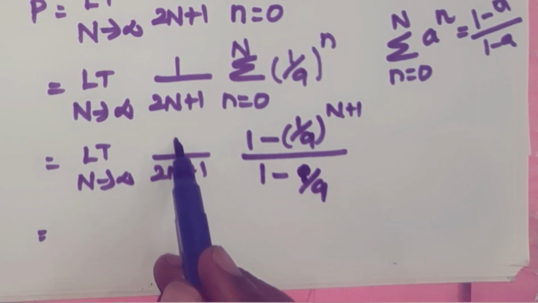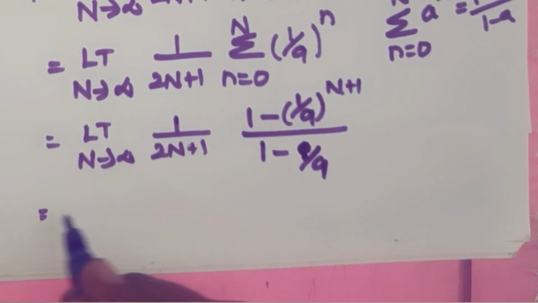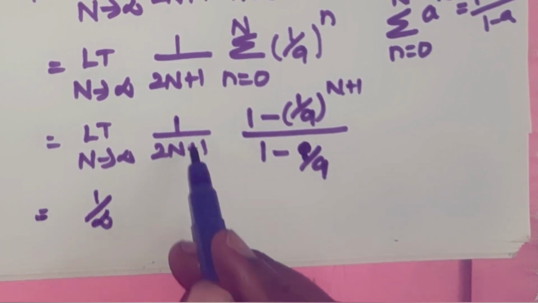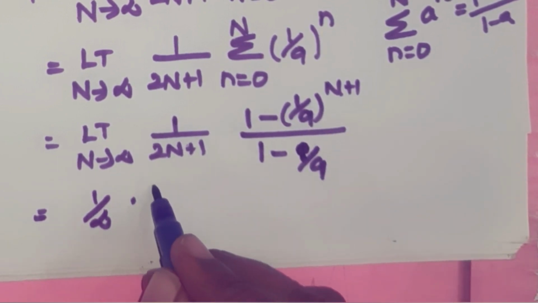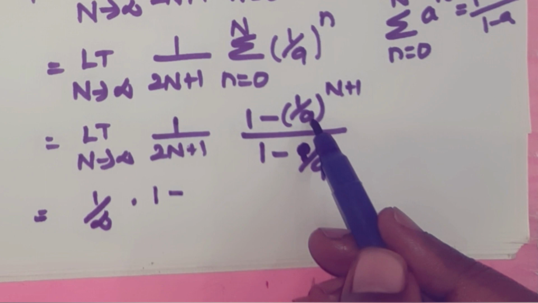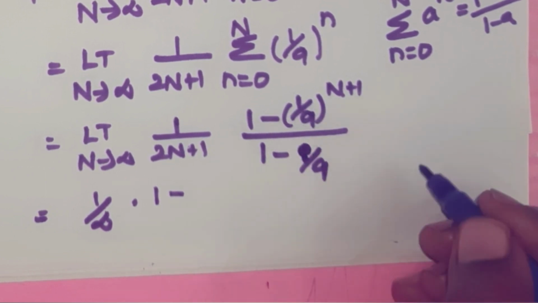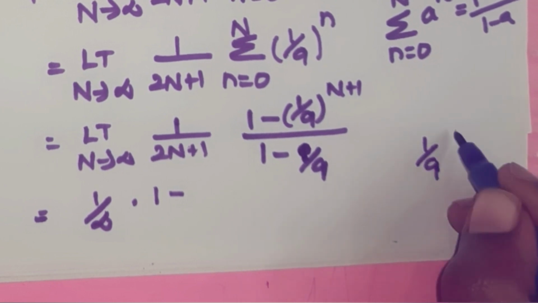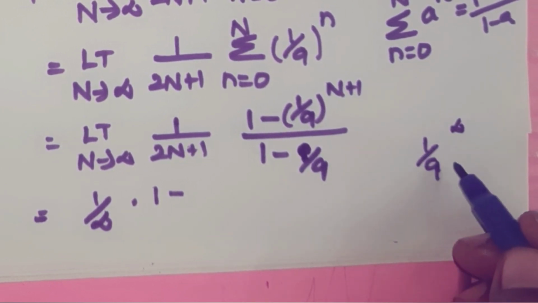So for 1/(2n), if you put infinity here, you get 1/infinity, right? And here, 1/9 is less than 1, right? (1/9) power infinity, 1/9 which is less than 1.